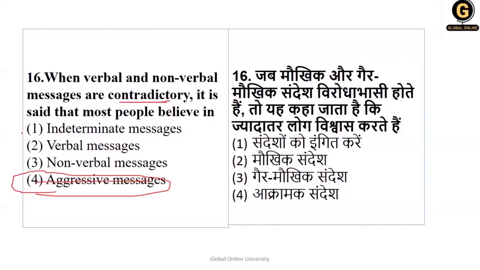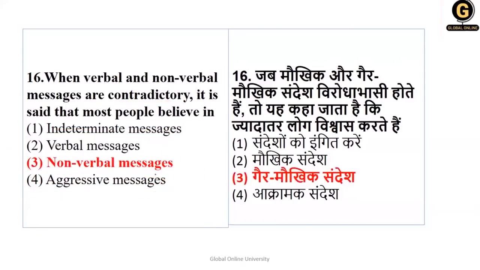Indeterminate means you have a little doubt, so that is not possible again. Verbal or non-verbal. Many times there is confusion in these questions. Please listen. Actions speak louder than words. So in such messages, people believe only non-verbal messages. So here option number 3 is the right answer.